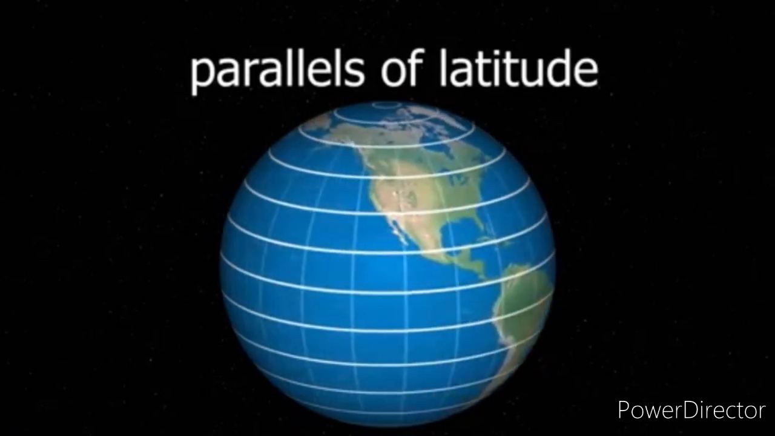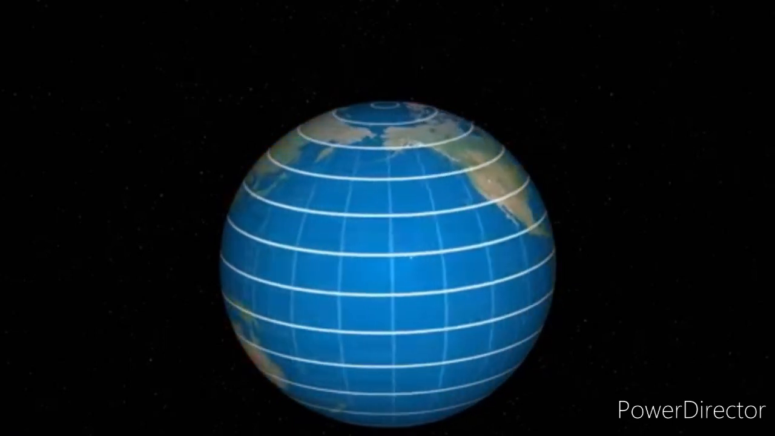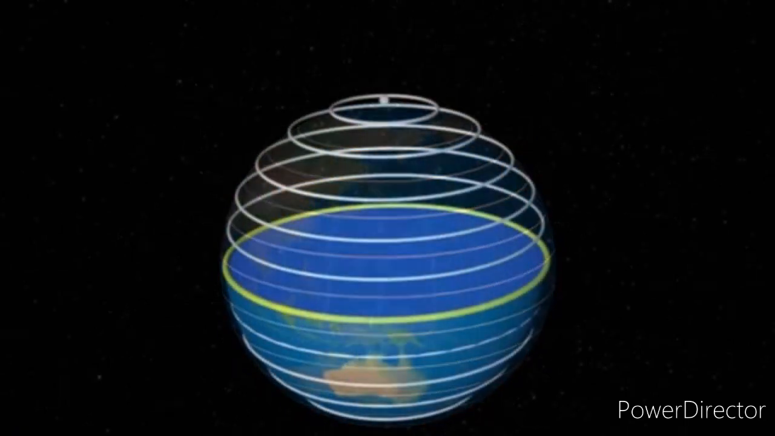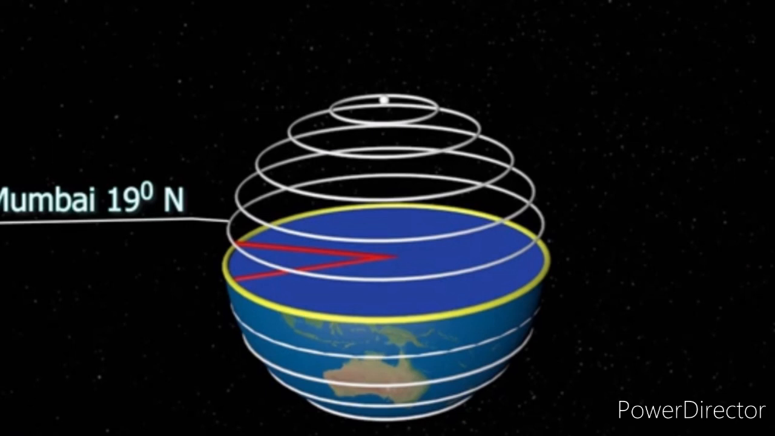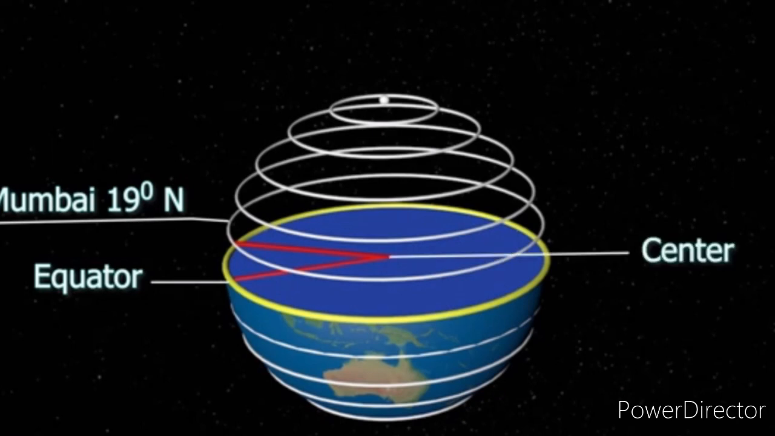So, what are latitudes? Latitude is the angular distance of a place north or south of the equator. Suppose we say Mumbai is 19 degrees north. This means Mumbai is 19 degrees north of the equator. If a line was drawn from Mumbai on the globe to the center of the globe, then the line would make an angle of 19 degrees horizontally.